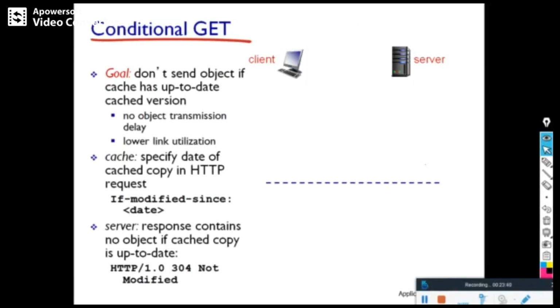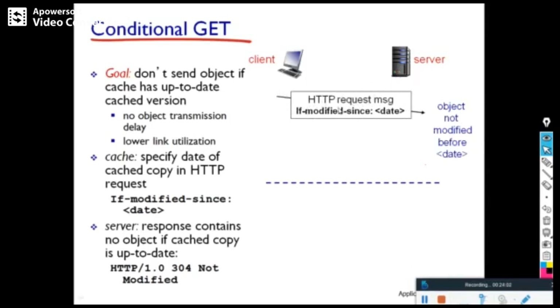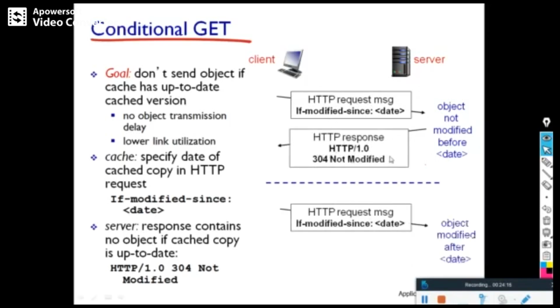Other than that, we have one more method called the conditional GET method. Normally, once the proxy server gets the information of the particular object, it will store it in the local database. So how long can it store the same object? Suppose the object may be modified at the original server. So when the client sends a request, either to the proxy server or to the main server, it asks to send the object if not modified before the date. In case it is not modified, the response is not modified. In case it is modified, the response is the modified data, and the data will be sent back.